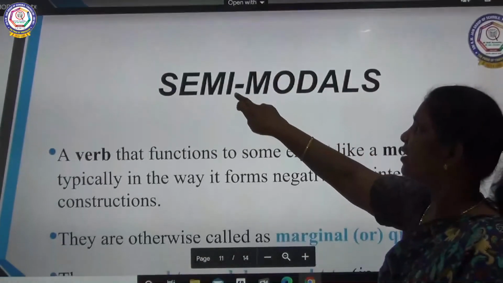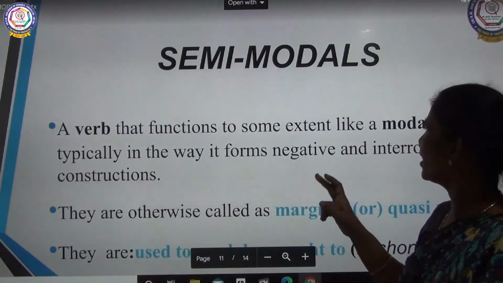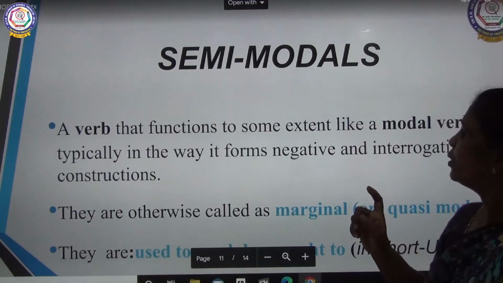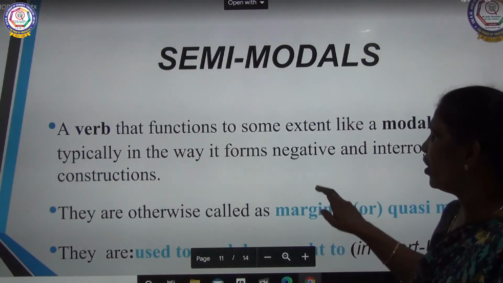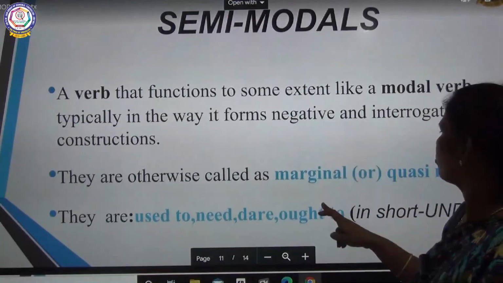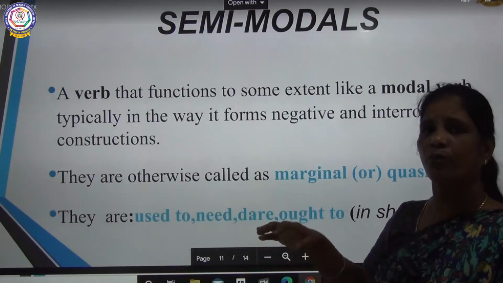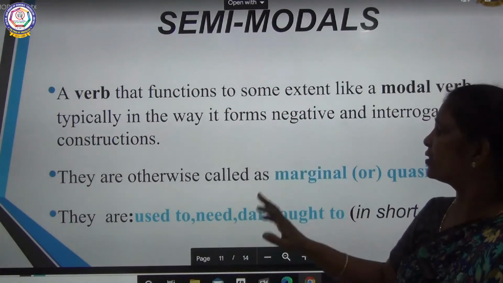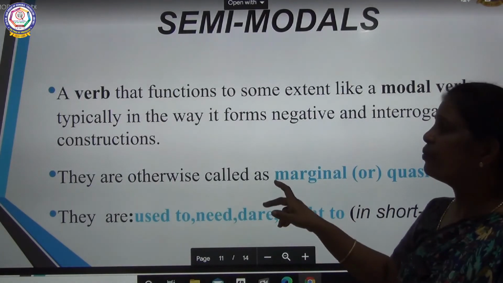Okay. So now the semimodals. A semimodal is a verb that functions to some extent like a modal verb, typically in the way it forms negative and interrogative constructions. The other names for semimodals are marginal or quasi modals. They are used to, need, dare and ought to.